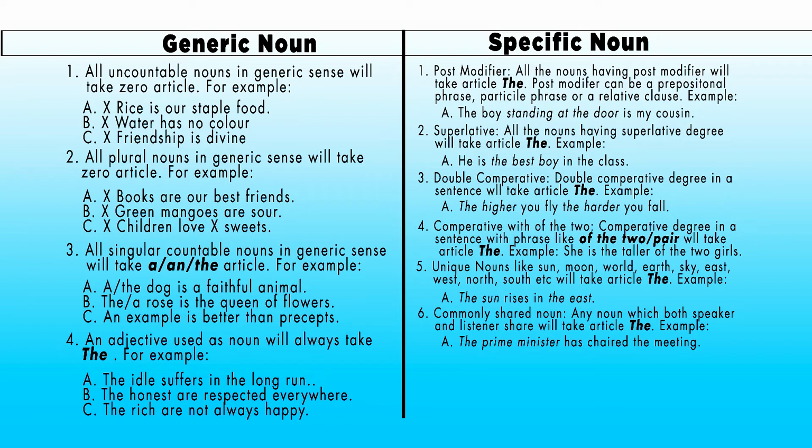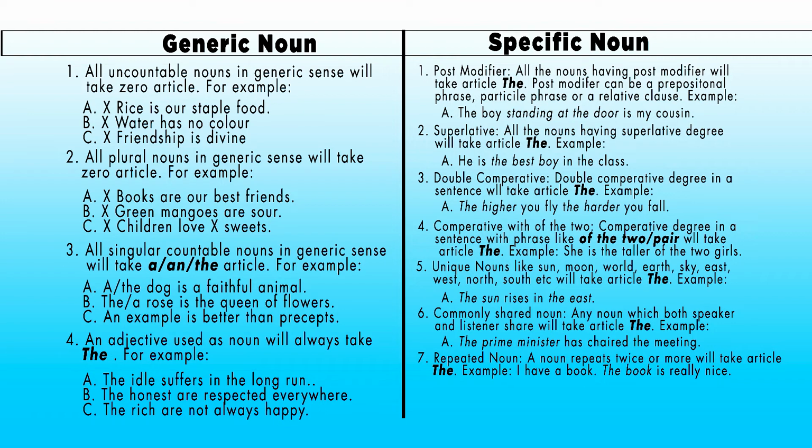Now let us come to idea number 7, repeated noun. The noun that comes repeatedly in a sentence will always take article the. A noun repeats twice or more will take article the. For example, I have a book. The book is really nice. Here the book comes again, that is why book will take article the.